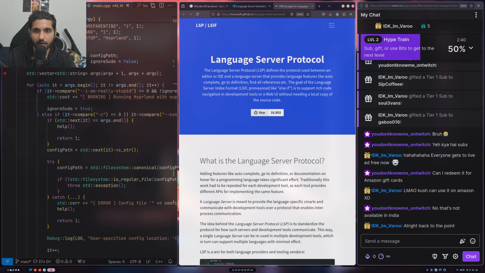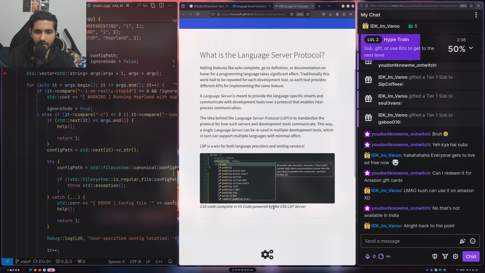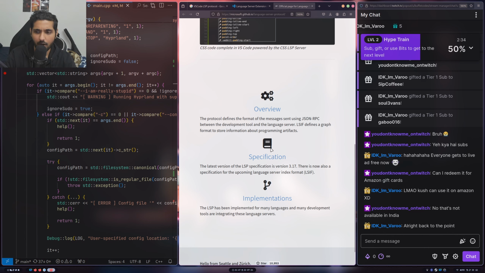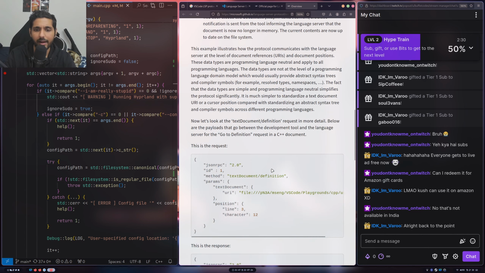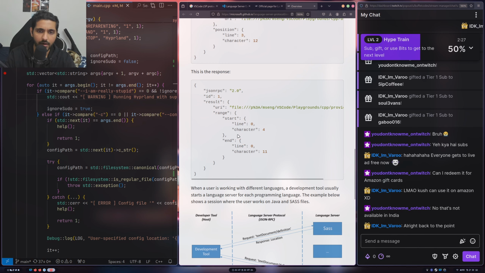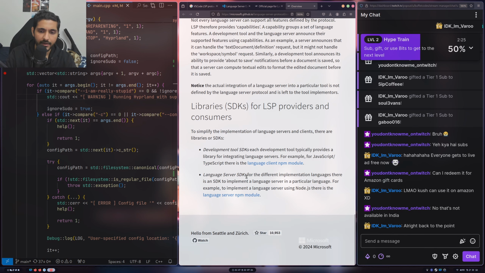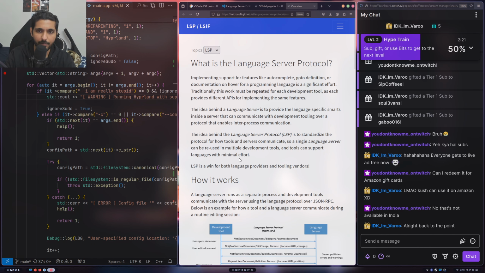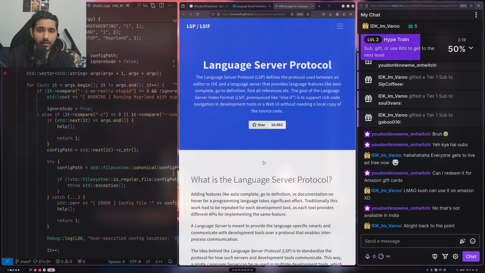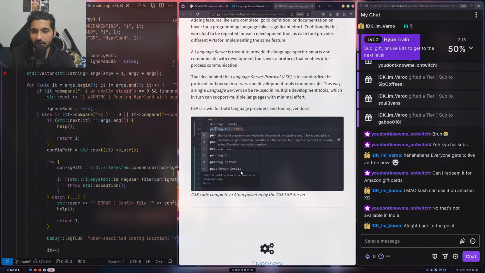So this is the official page for the LSP protocol, the language server protocol. And this is something that I believe Microsoft came up with. I don't know how much of it, but at least so many things have been inspired by how this works. And for something that comes from Microsoft or GitHub, I am very sure that they're going to continue maintaining it.